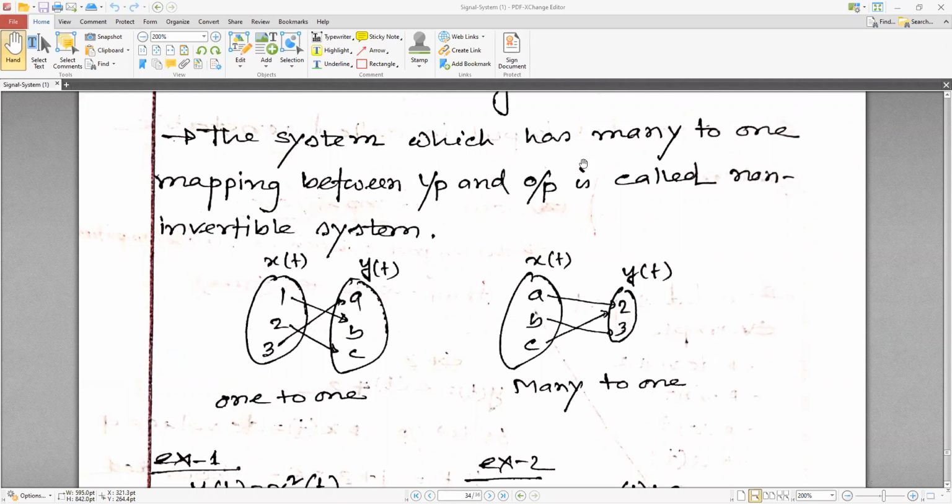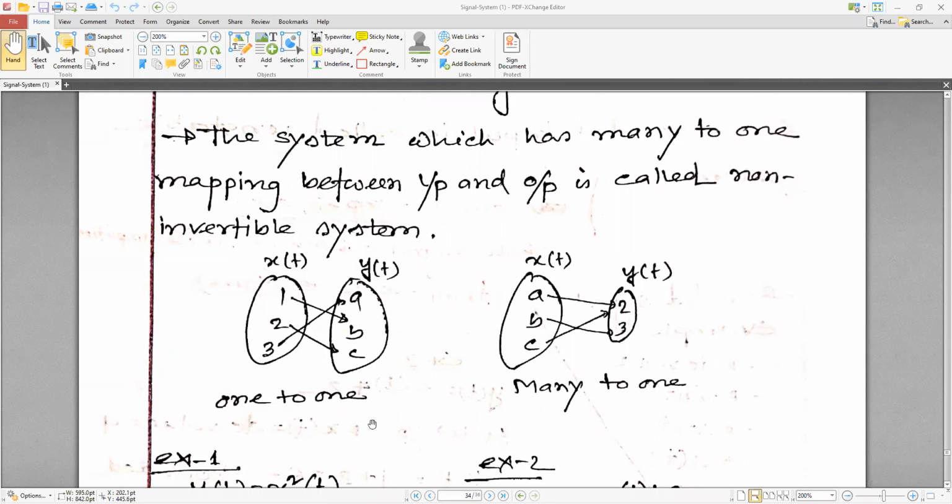The system which has many to one mapping between input and output is called a non-invertible system. So let's say this is x(t), that means the input, and this is the output. 1 to b, 2 to c, 3 to a. See, this is 1 to 1.